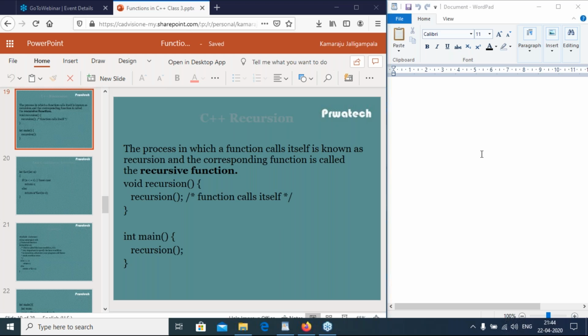Today I would like to explain recursion in C++, inline functions in C++, namespaces in C++, and the scope resolution operator in C++.